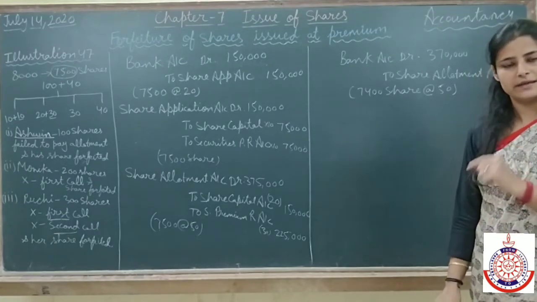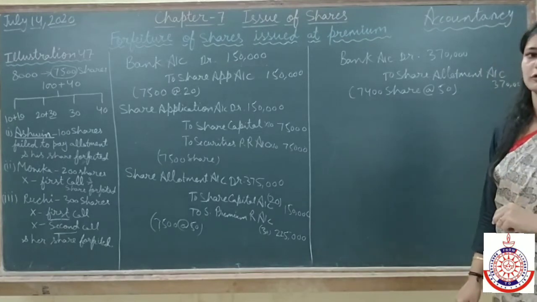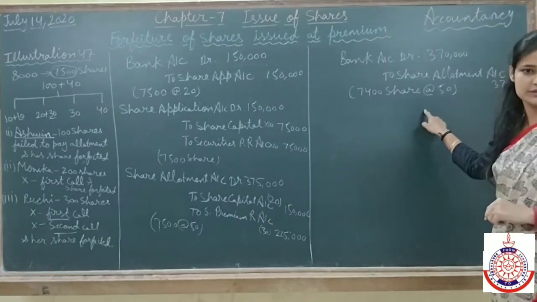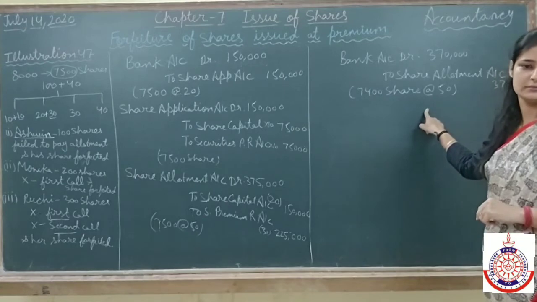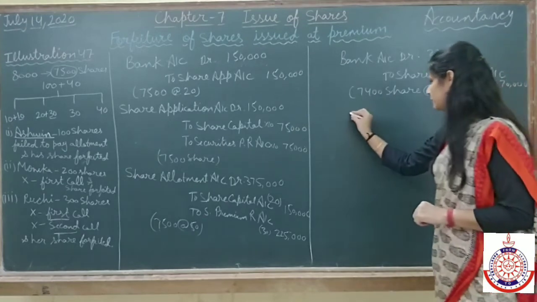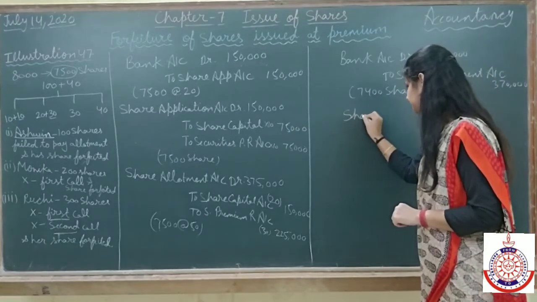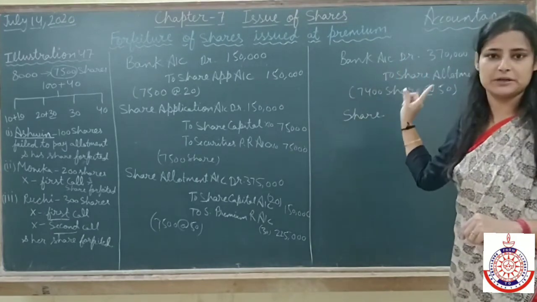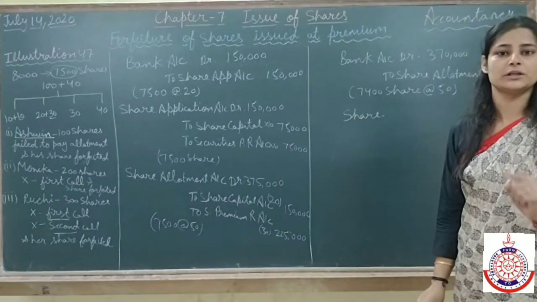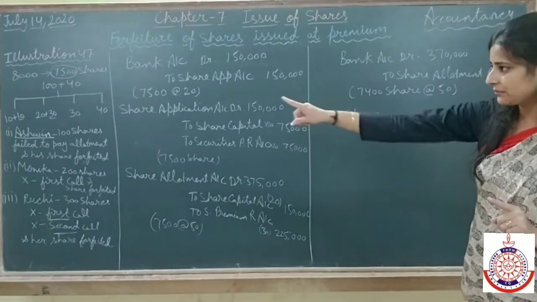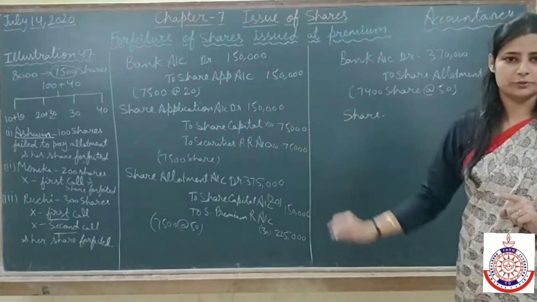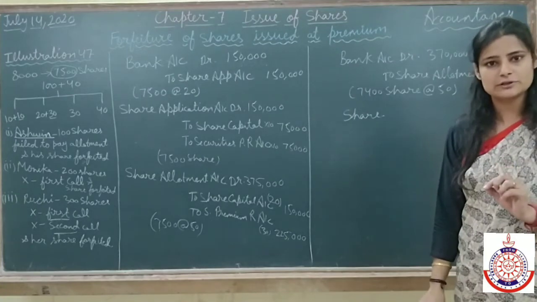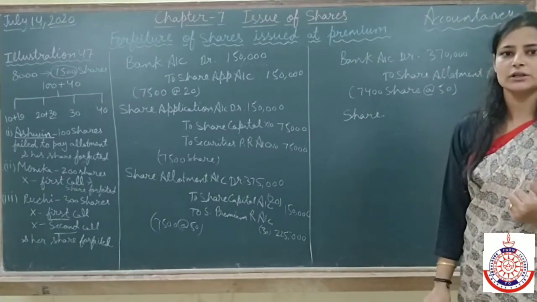So we will make the entry for forfeiture of shares after the allotment money was received. This is forfeiture of shares issued at premium, and the premium amount is not received because premium is also due on allotment, and that amount we are not receiving.